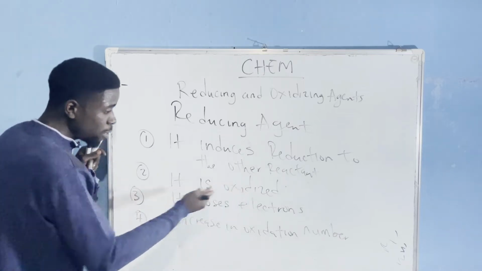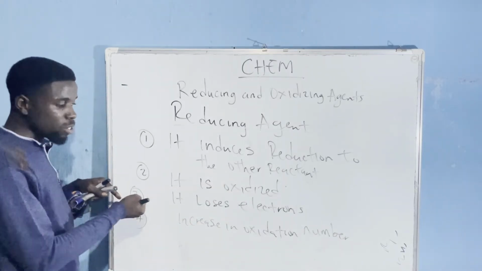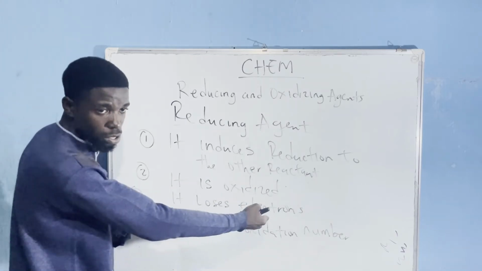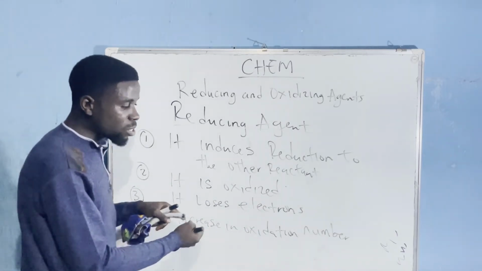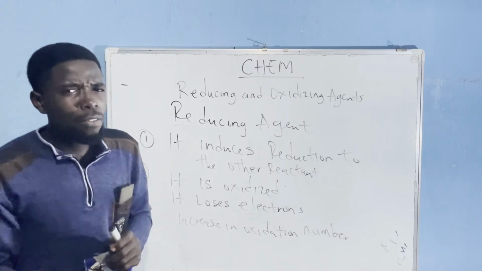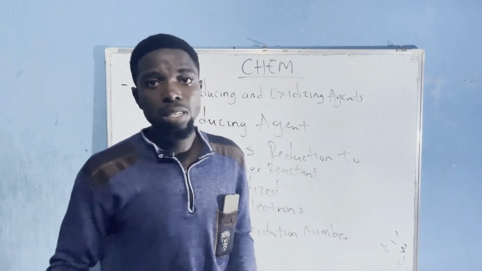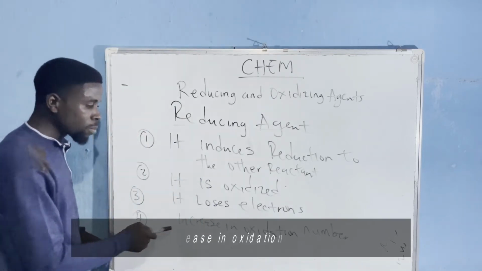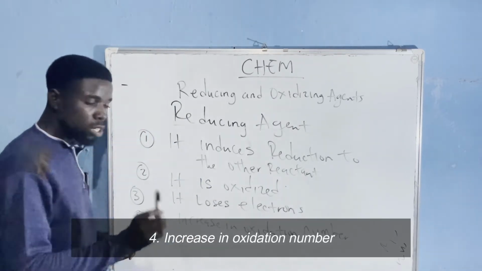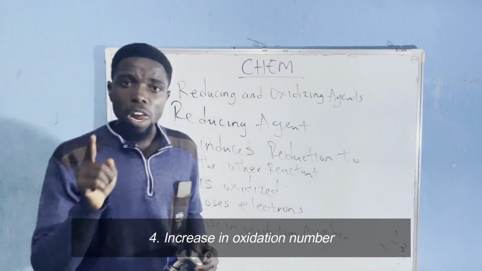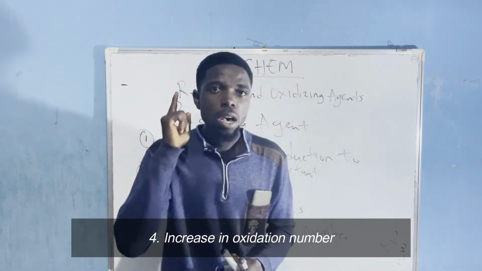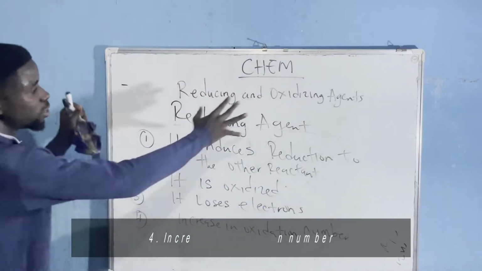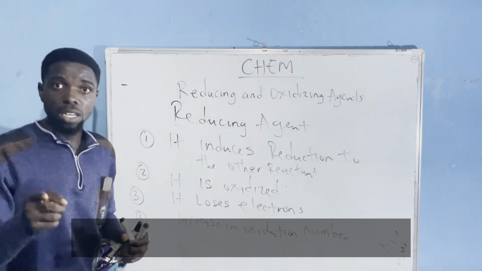If you don't find it by looking at what is oxidized, you now think about the loss of electron, because the reducing agent means that it lost electrons. And then finally, there is an increase in oxidation number. However, among these four properties, the most important property that must be taken note of is the fourth one, increase in oxidation number. So once you are dealing with a reducing agent, the oxidation number of a reducing agent must be increased.